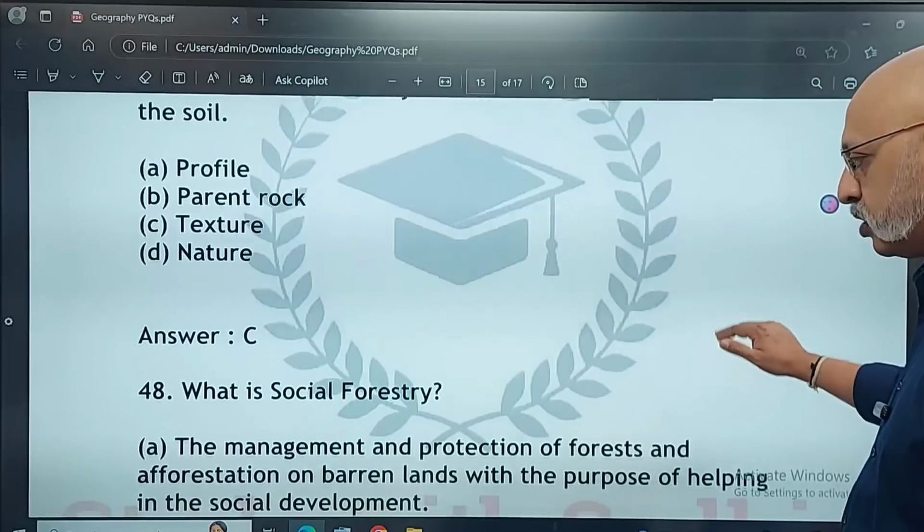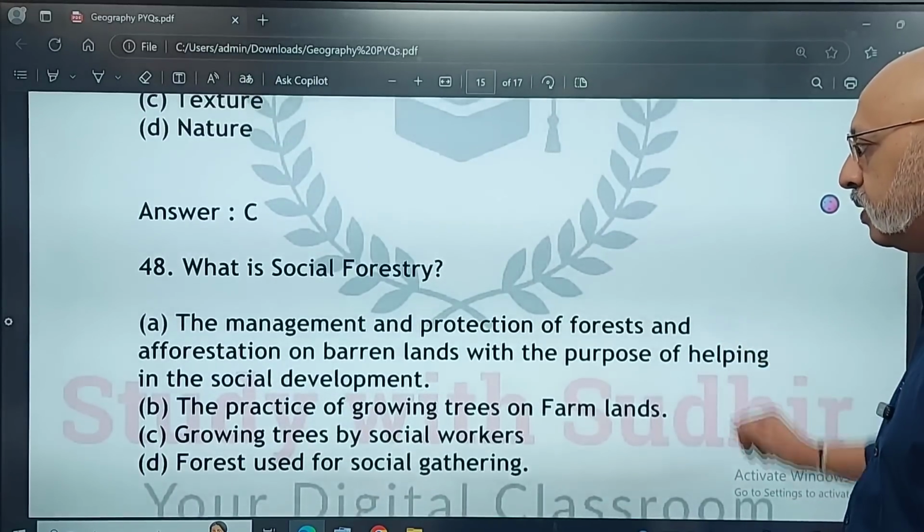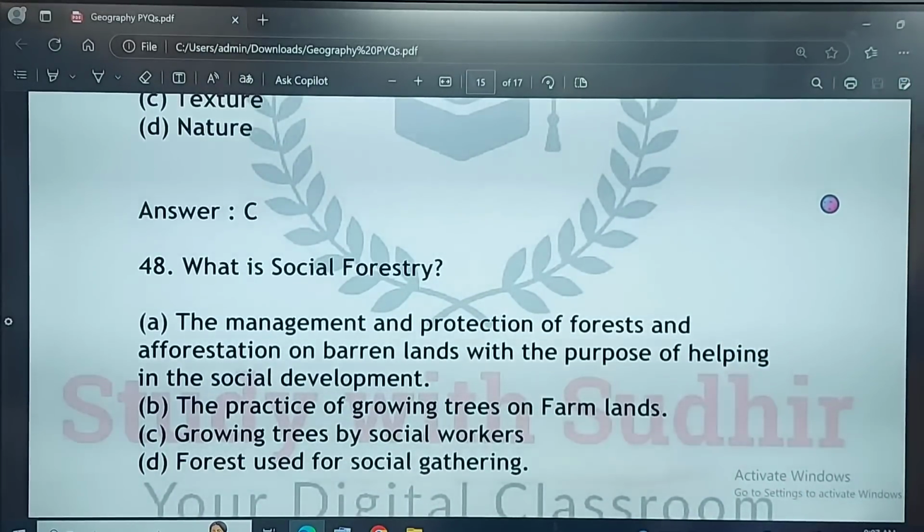What is social forestry? Questions on social forestry generally come. So the management and protection of forests and afforestation on barren lands with the purpose of helping in the social development. The practice of growing trees on farmlands, growing trees by social workers.